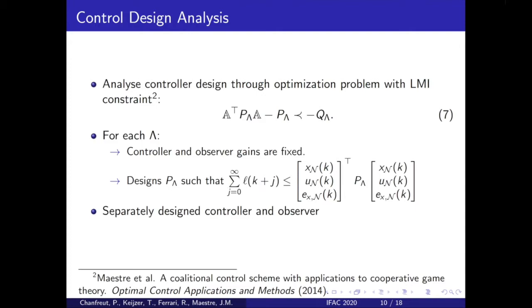Assuming we have an observer, we can use an extended form of the LMI formulation by Maestre et al. to analyze our controlled system. The gains are now already known, but the LMI still provides a bound on the performance costs. However, this bound can still not be calculated by the agents, as the state and state estimation error are still not known. This leaves us to design an observer, which can provide a bound on the state and the state estimation error, such that we can bound the performance costs.